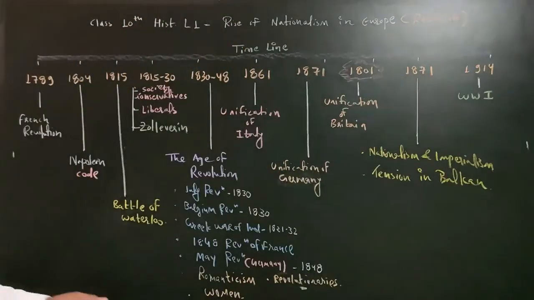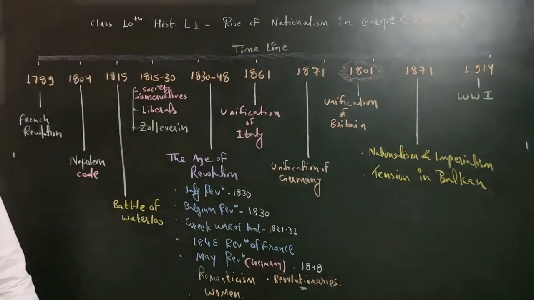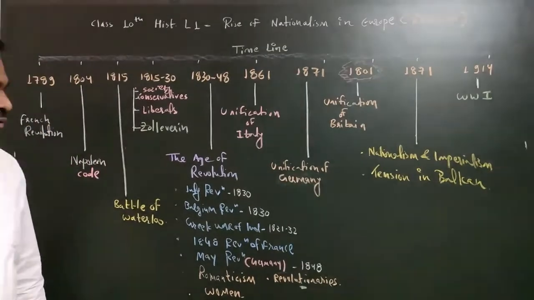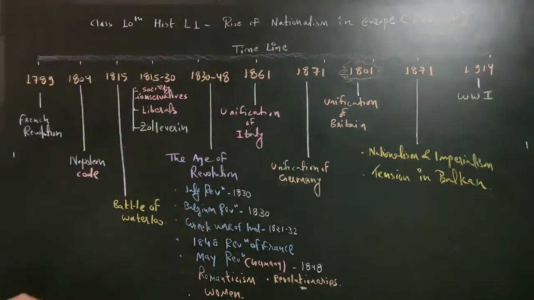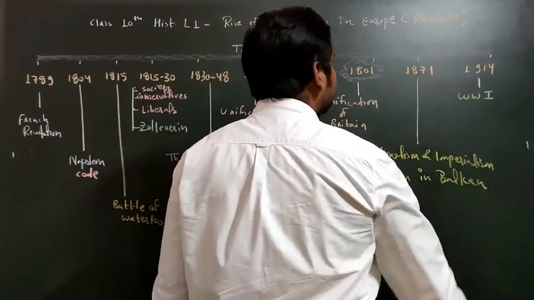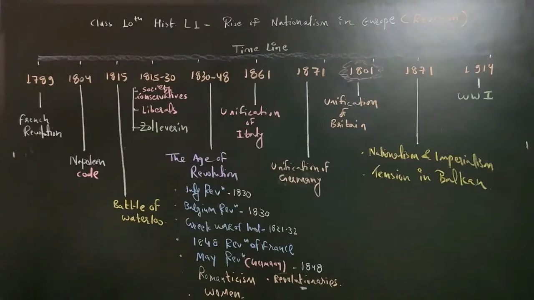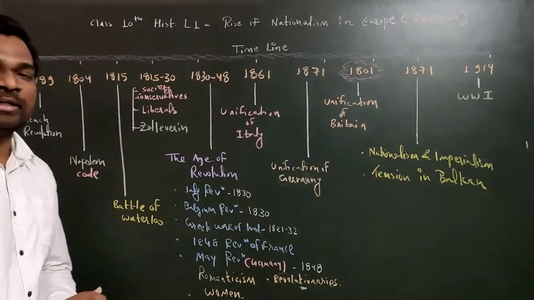So I hope it is very clear to everyone what we will discuss in this particular chapter. So let's start one by one with each and every topic. Here we are starting first of all from France. So the French Revolution will start, and our target final year is World War I, which you can see in 1914. So basically we have started with the French Revolution. You all know the French Revolution took place in 1789.